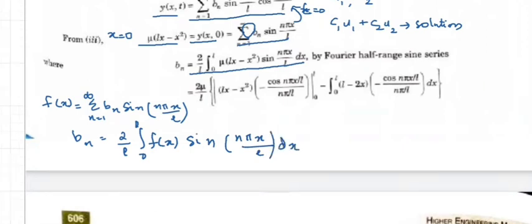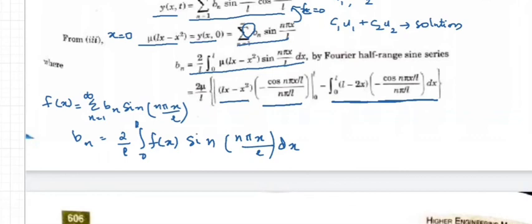Now when we integrate this by applying integration by parts, taking Lx minus x square as the first function and sin(n pi x by L) as the second function, you will get first function into integral of second, minus integral of derivative of first into integral of second. I will repeat: first function into integral of second, minus integral of derivative of first into integral of second.